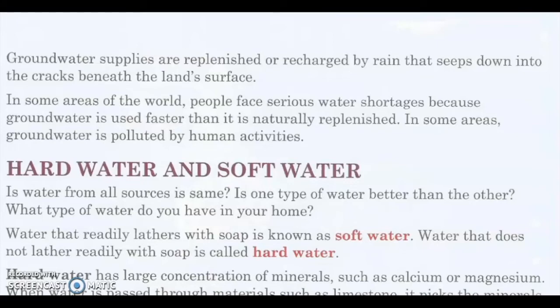In some areas, groundwater is polluted by human activities. Overuse of chemicals, those chemicals will get mixed with seawater, some will get percolated or infiltrated into the groundwater, isn't it? These all pollute groundwater.